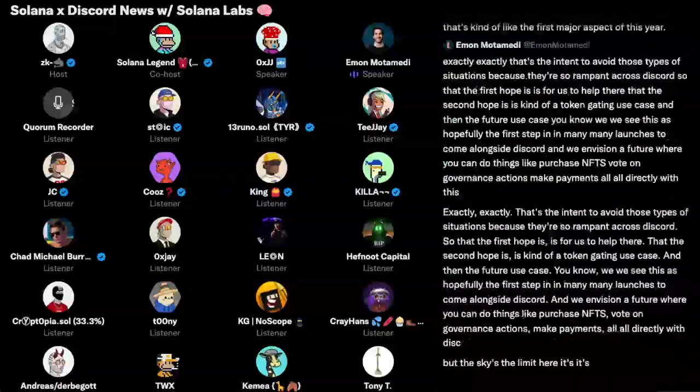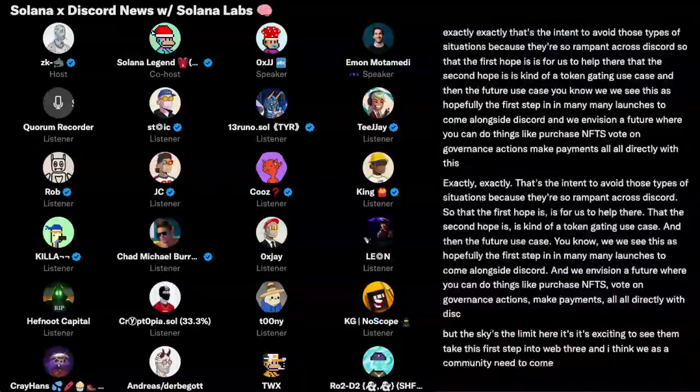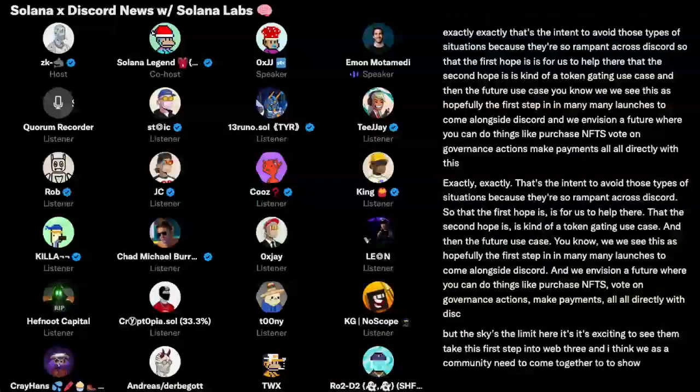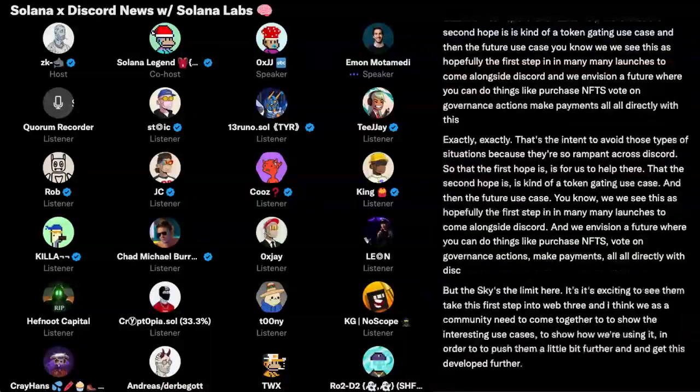It's exciting to see them take this first step into Web3, and I think we as a community need to come together to show the interesting use cases, to show how we're using it, in order to push them a little bit further and get this developed further.